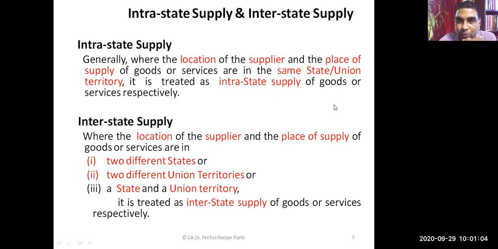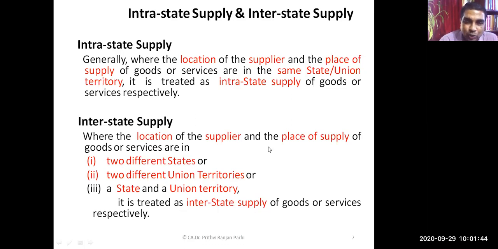So what are the two things? Supplier's location and place of supply. What is supplier's location? What is place of supply? And what is interstate supply? Again we have to catch those two points. In case of interstate supply, the location of the supplier and the place of supply can be in two different states, in two different union territories, or one in a state and one in a union territory.